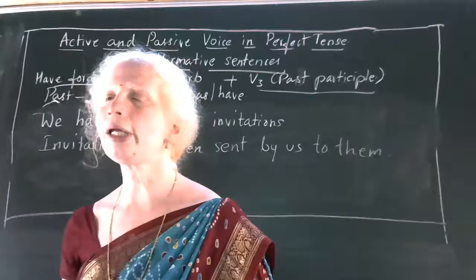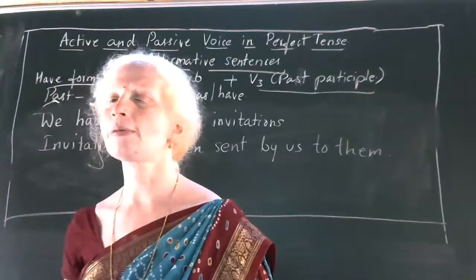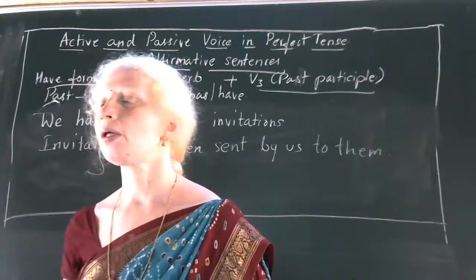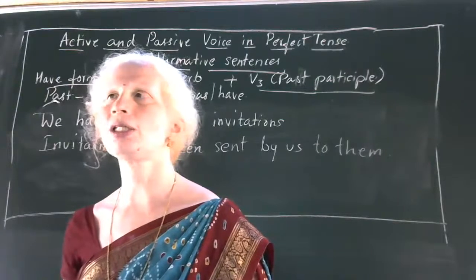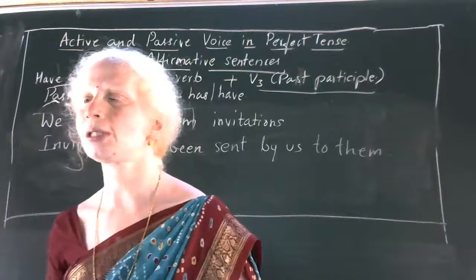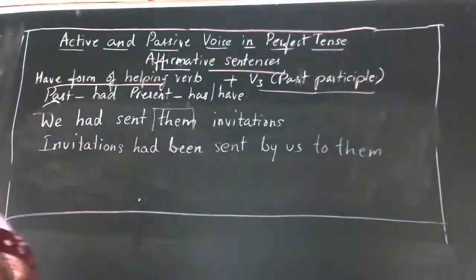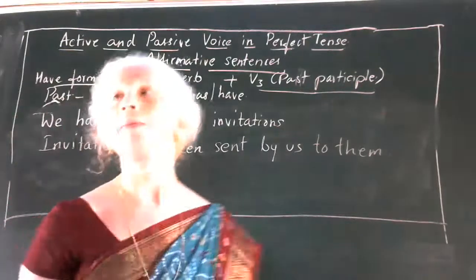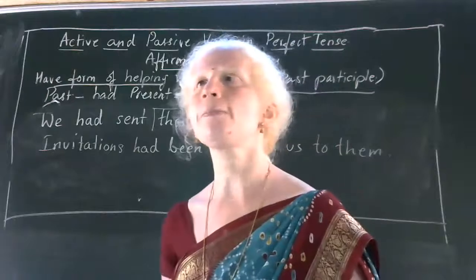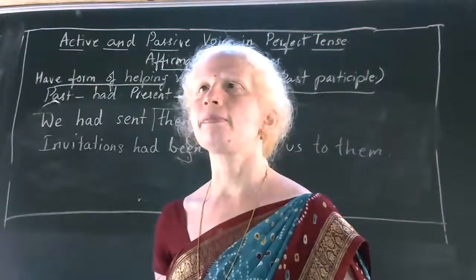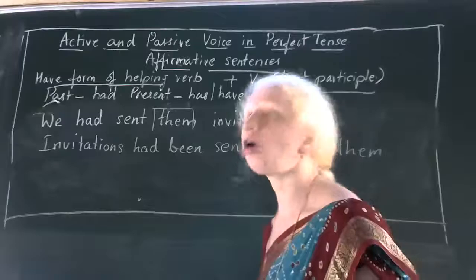So, is there only one object in this sentence, or are there more objects? Tell me yes or no. If anybody has found another object here, please tell me. Abhiram. Yes, Mataji. Them is another.